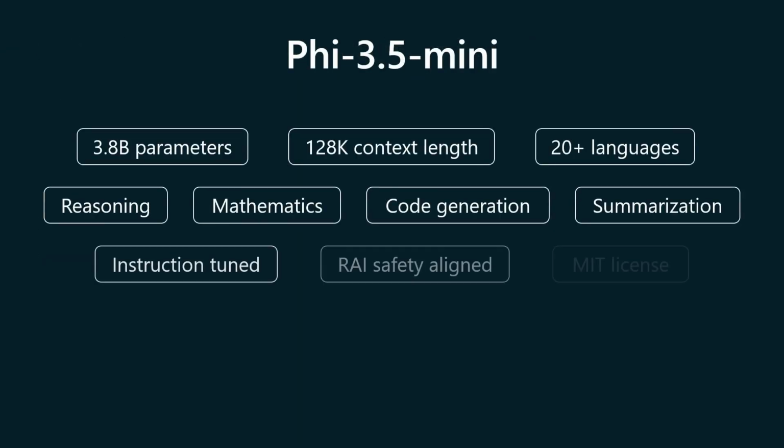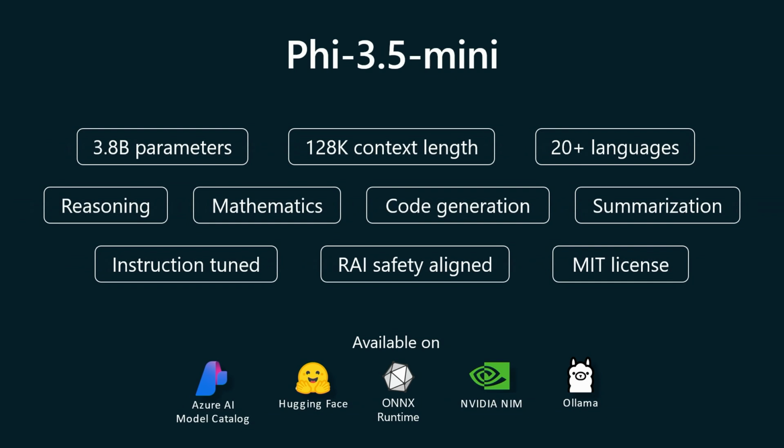Now, let's take a closer look at each of the Phi 3.5 models. The mini model has 3.8 billion parameters. It supports over 20 languages and is capable of maintaining coherence and context with its 128K long context window support. This model excels in various tasks like reasoning, mathematics, code generation, and summarizing lengthy documents or even long meeting transcripts. It has been instruction-tuned and fully safety-aligned.